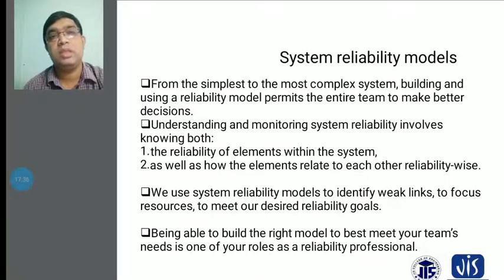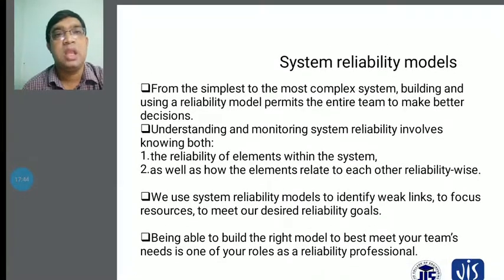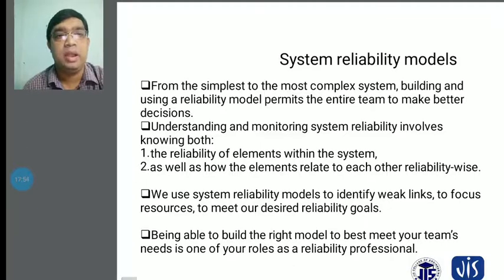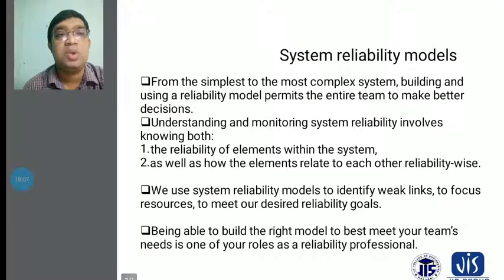Sometimes, according to group technology, you have to produce different components in different places in the manufacturing system, and then these components come together and are assembled. During these procedures, you can see that components may not be properly linked, properly designed, or properly produced. Then you have to consider the weak links and focus resources to meet the design reliability goals.